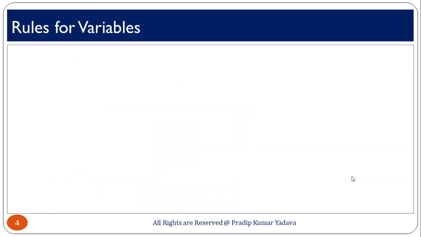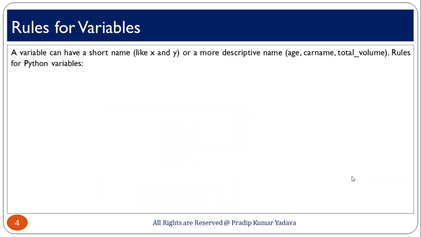Okay. Now, talking about rules of variables, it totally depends upon you. You can declare a variable as you want, but there are some standard rules which we should follow when we are going to declare a variable in Python programming. So, let us see some rules.